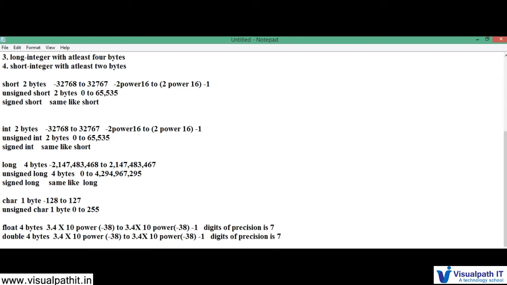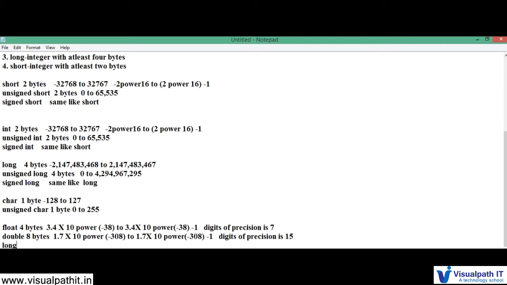Okay, the same way if I just do it for double, this is 8 bytes. It is double the float, that's why it is called double. Okay, it is 1.7 into 10 power minus 308. See how big it is? It is 1.7. Right? So the digits of precision is 15.